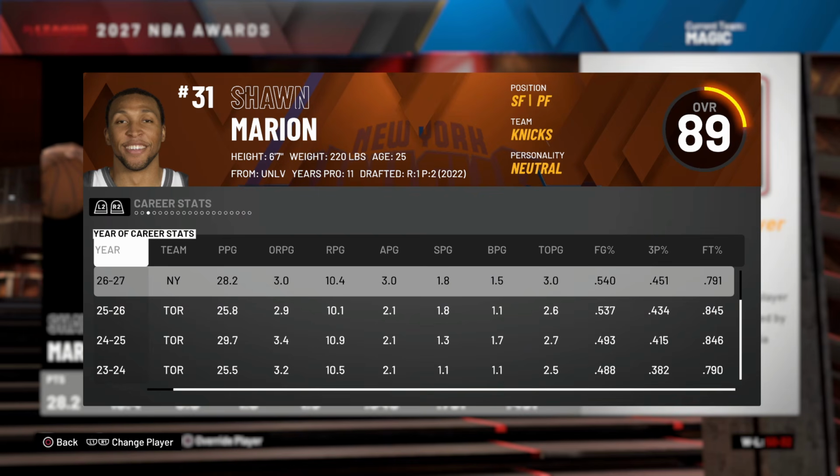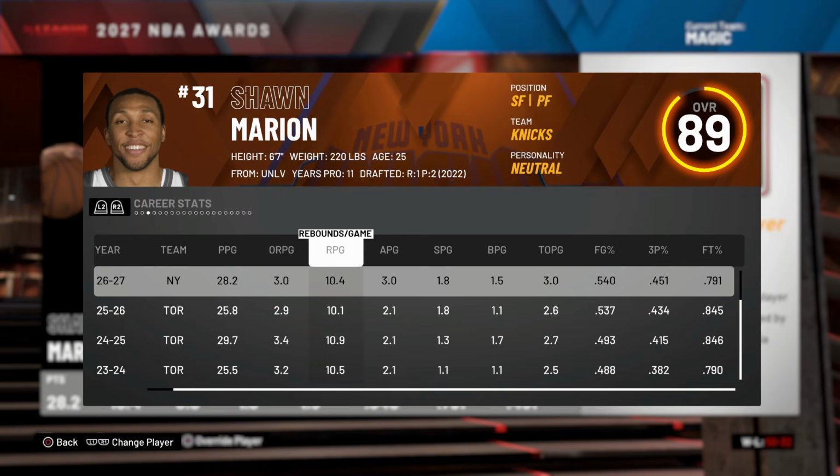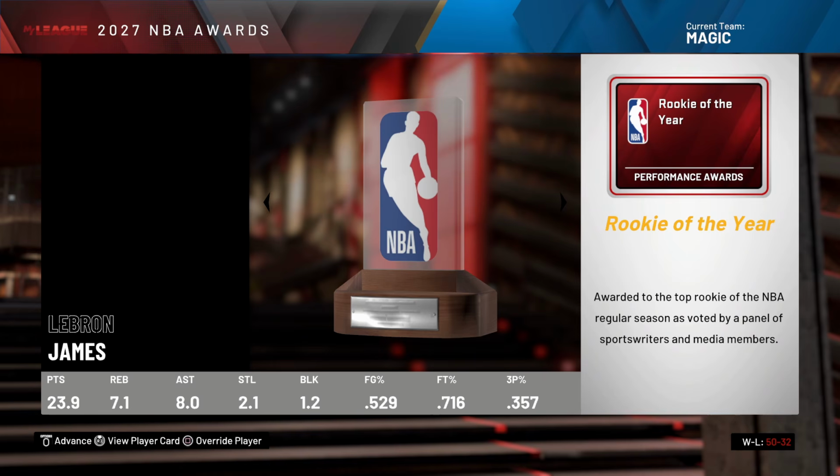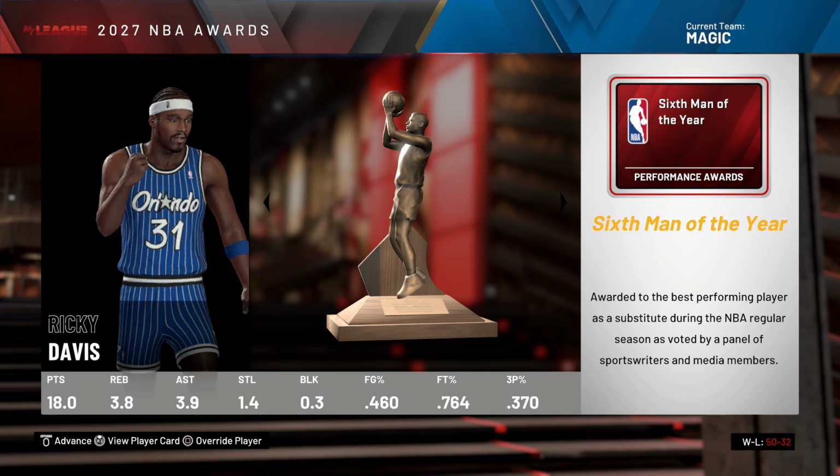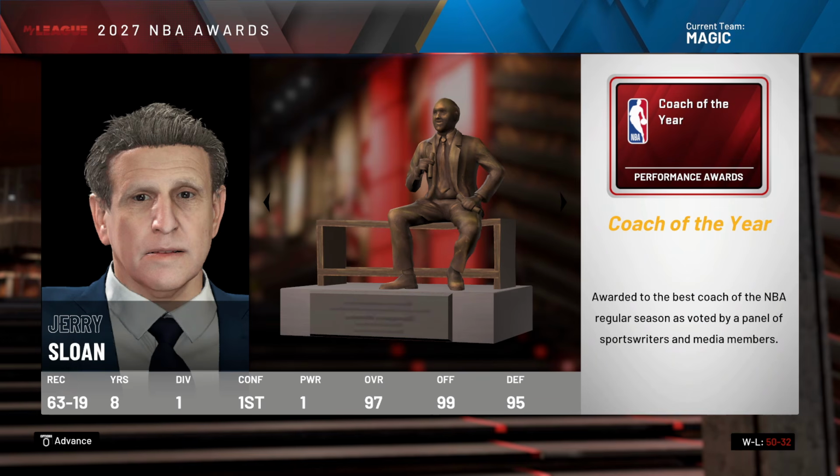The most valuable player of the league. I get it in a way. Yeah, he was the 2nd pick in the draft, so something must have happened there. He bugged out. His first ever year in New York, most valuable player. LeBron Rookie of the Year. Ricky Davis 6th man of the year. Okay, thanks. Tim Duncan DPOY. And Jerry Sloan Coach of the Year.